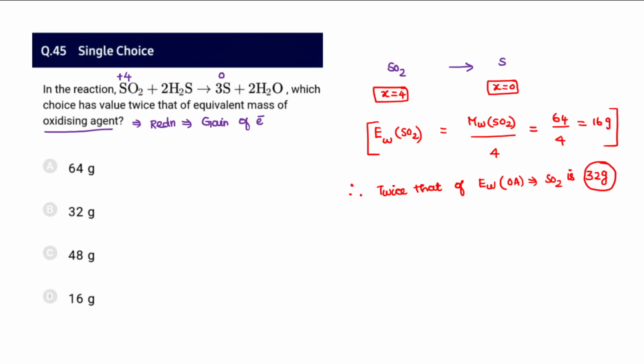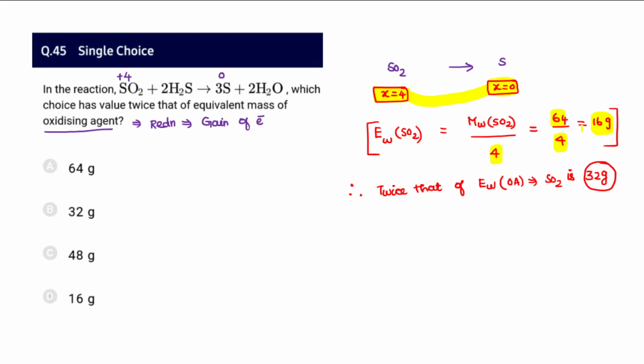Okay, and 45, I've asked by giving a reaction, which choice has a value twice that of the equivalent mass of the oxidizing agent. So SO2 to sulfur, we find oxidation states of 4 and 0. So the equivalent weight of SO2 is the molecular weight of SO2 by 4, that is 64 by 4, because the difference is 4 electrons.